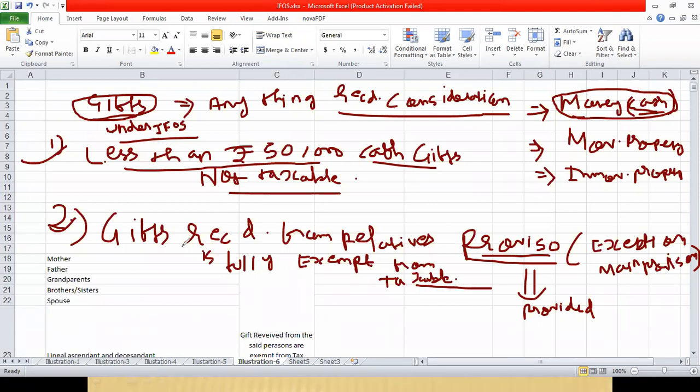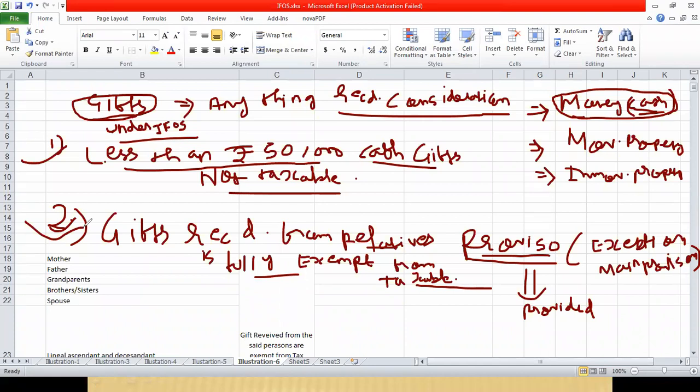And if you are receiving gifts from relatives, it is fully exempt from tax. Then there is no limit. Even if you receive 10 lakh rupees from your relatives as a gift, it is exempt from tax. Okay. So understand these two points.